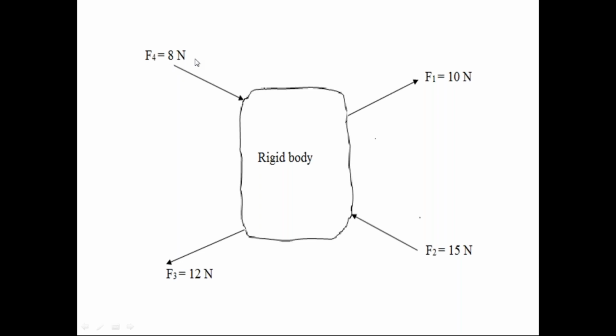In the previous diagram, the body is subjected to only one force, whereas in this diagram, the body is subjected to four forces, a number of forces.